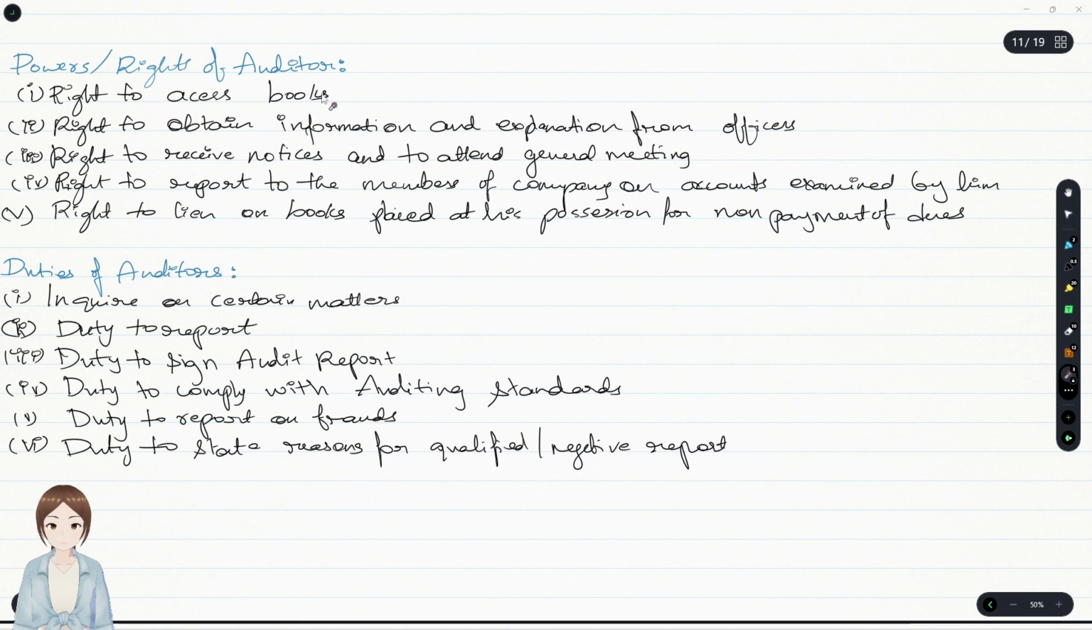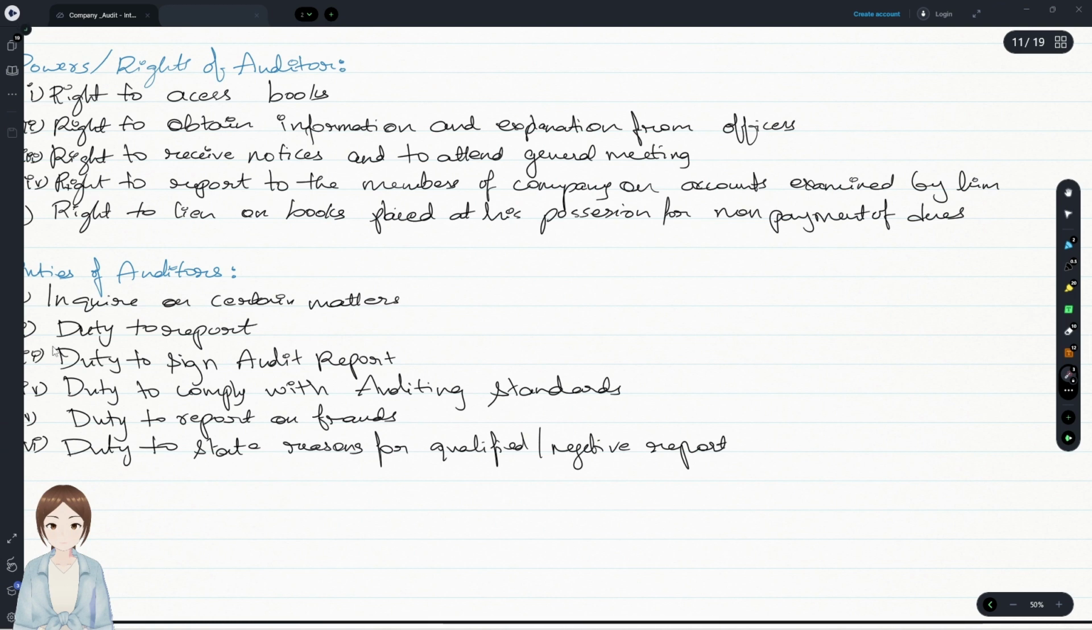They have the right to access books. So they have come for that, to check the books, right to obtain information and explanations from officers. It's like external confirmations or written representations from the management, etc. And they have the right to receive notice and attend the general meeting, where mostly the financial statements are approved and the annual report is published, which consists of the audit report. So he has the right to receive the notice and attend the general meeting, and the right to report to members of the company on accounts examined by him, as he's accountable to the members of the company.